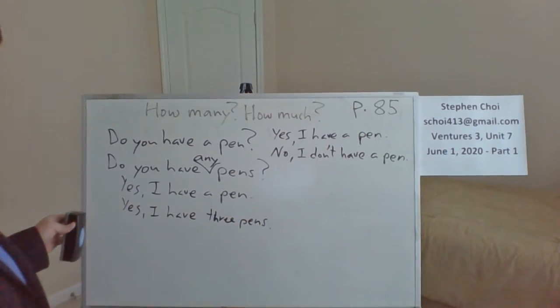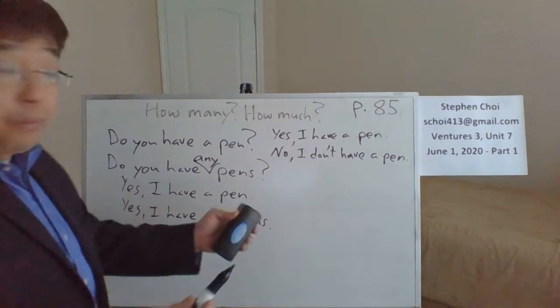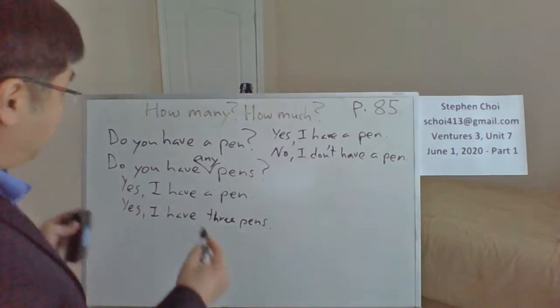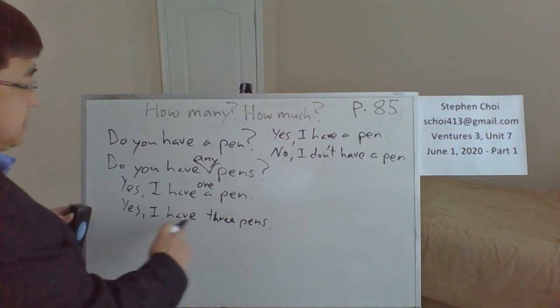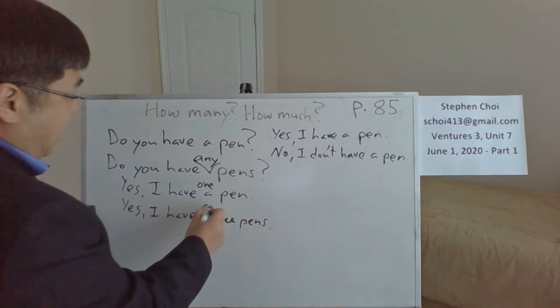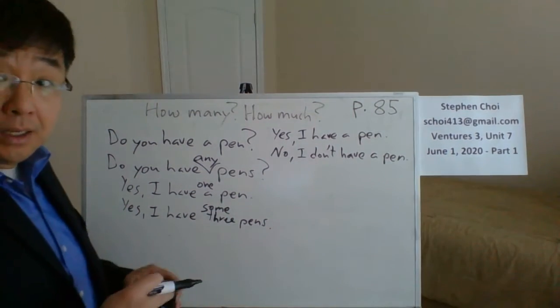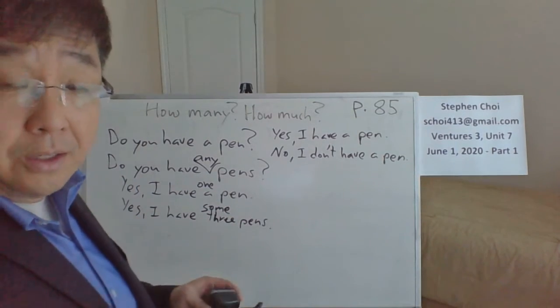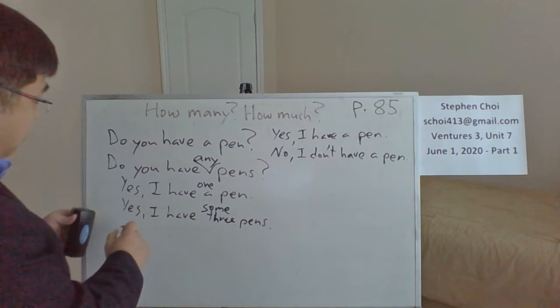If it's only one, you could just say, I have a pen or I have one pen. Or you could say, yes, I have three pens. Or you could also say, I have some pens. That's indefinite. You're not saying exactly how many, but you do have more than one. Now, what if it's negative?